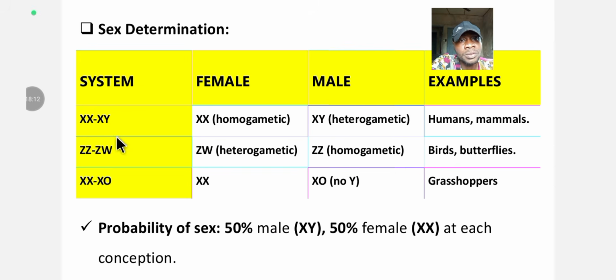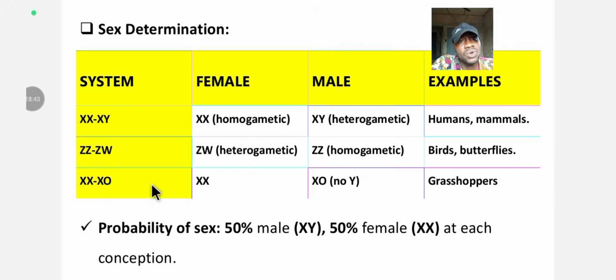So for humans, it is the male that determines the sex of the offspring, because the male has the X and the Y chromosome, but the female has only the X chromosome. All right. But in birds and butterflies, it is the female that determines the sex of the offspring, because it's the female that has the heterogametic allele. All right.